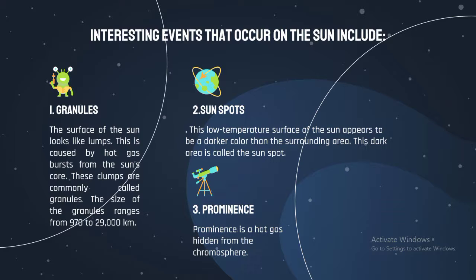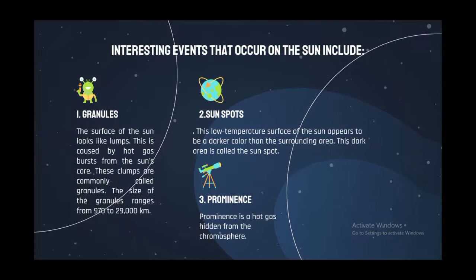The second is sunspot. This low temperature surface of the Sun appears to be a darker color than the surrounding area. This dark area is called the sunspot. The third is prominence. Prominence is a hot gas erupting from the chromosphere.